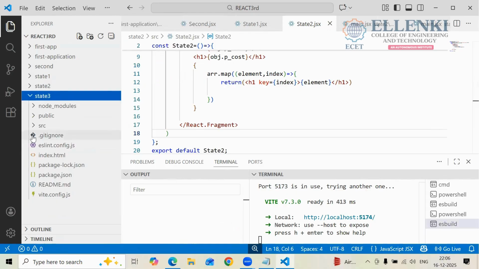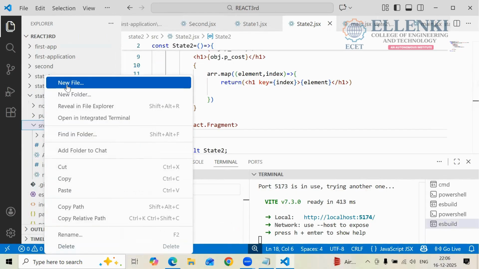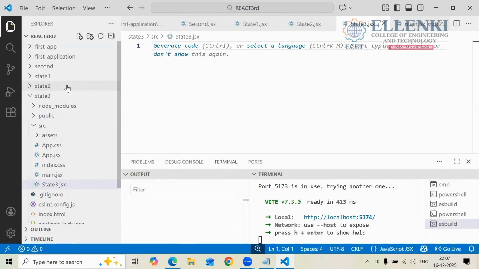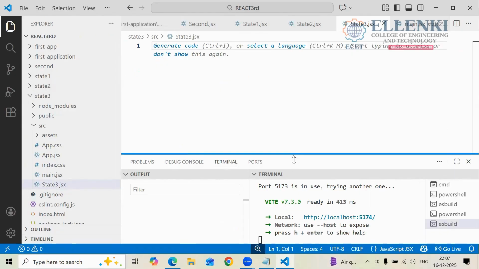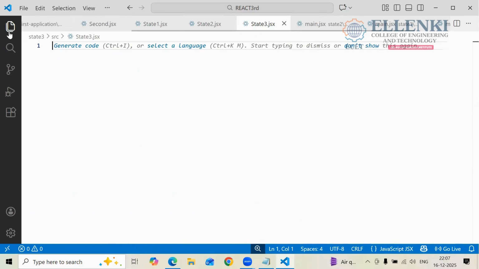Now, where do I have to create the file? In src, right click, new file. What is my component name? State3 is my component name. What is the extension here? JSX. Please, everyone has to give your answers. So now, first we are writing the state3 only, right?